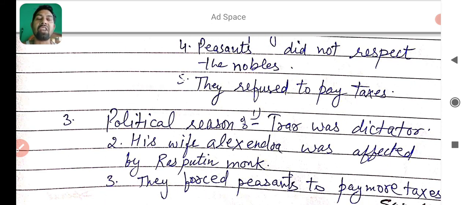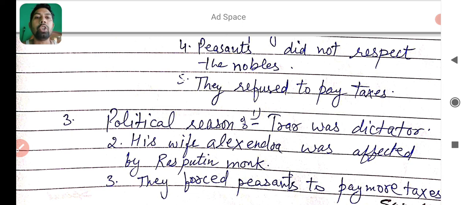As you know, Tsar Nicholas was a dictator. His wife, Tsarina Alexandra, was influenced by Rasputin, the monk. It means you can say that Rasputin the monk misled them. He told bad things to the Tsarina and Tsar to control the country. It means Rasputin did not give them good ideas.